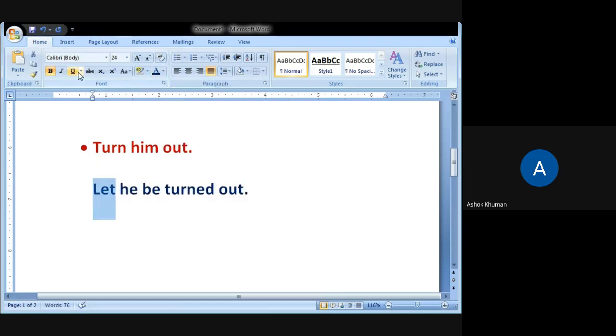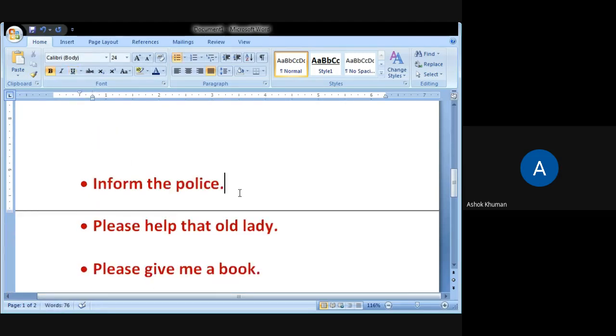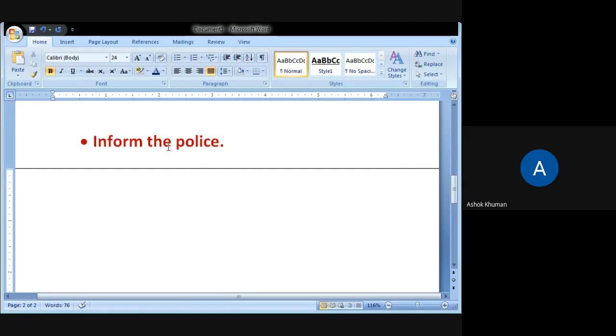Okay, so let plus be. Here the subject him becomes he in the place of the subject, and turned out becomes v3. This is a phrasal verb. All these, such as give up, get rid of, turn out, go out, put on, put off, switch off, switch on, these are called phrasal verbs. See off, for example. Okay, so this is v3. Very good. Now this sentence, inform the police.